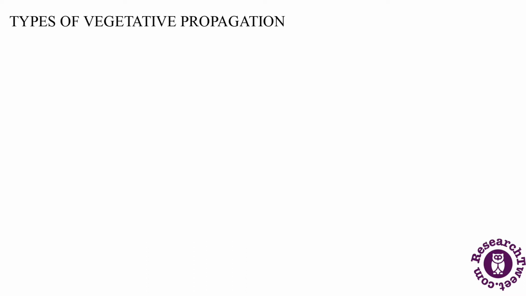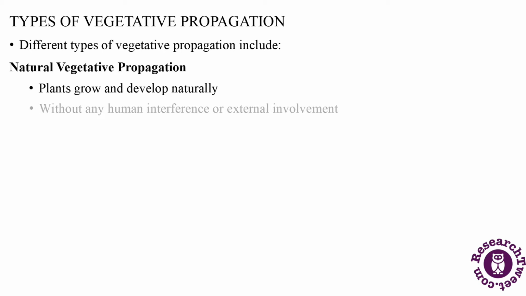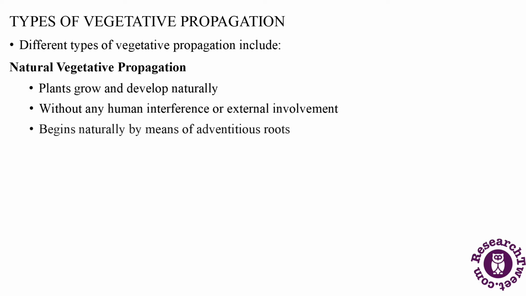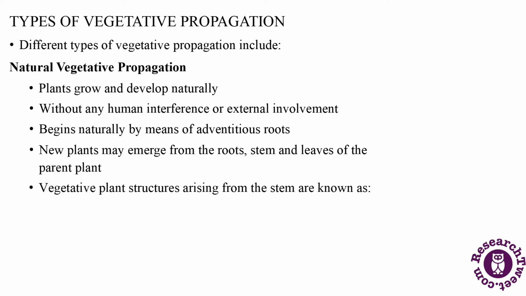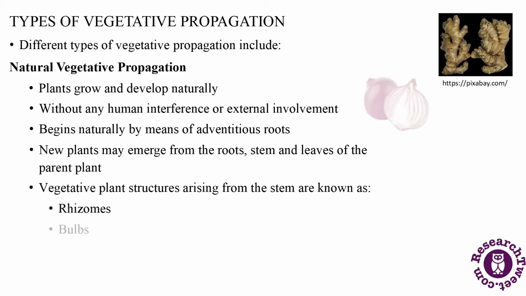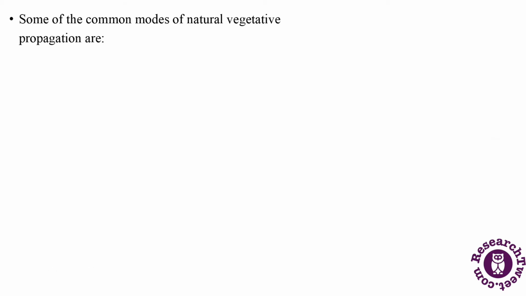Types of vegetative propagation. Different types of vegetative propagation include natural vegetative propagation. This occurs when plants grow and develop naturally without any human interference or external environment. Natural vegetative propagation begins naturally by means of adventitious roots. Thus, new plants may emerge from the roots, stem, and leaves of the parent plant. The vegetative plant structures arising from the stem are known as rhizomes, bulbs, runners, tubers, etc. Some of the common modes of natural vegetative propagation are: stem.